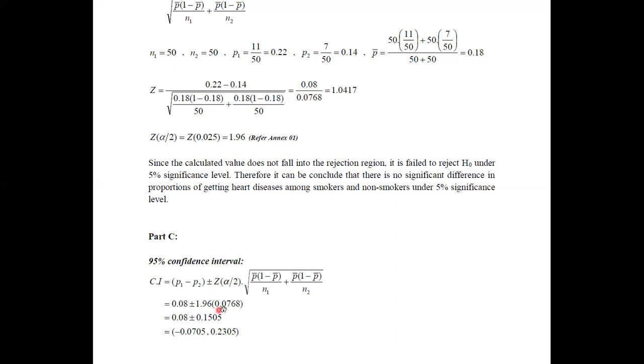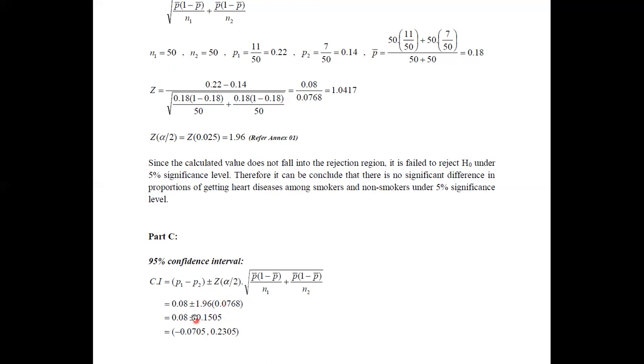This value would now be 0.0768. No need to repeat the same calculation again and again. If you have done it correctly in the earlier step, you can directly apply the values in this calculation.